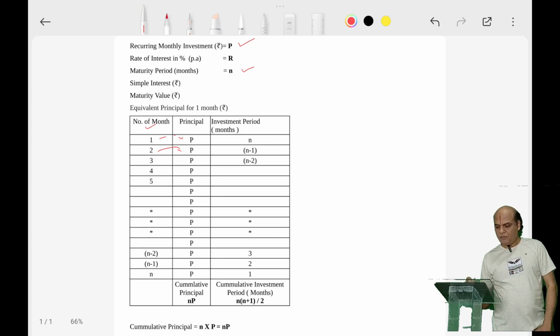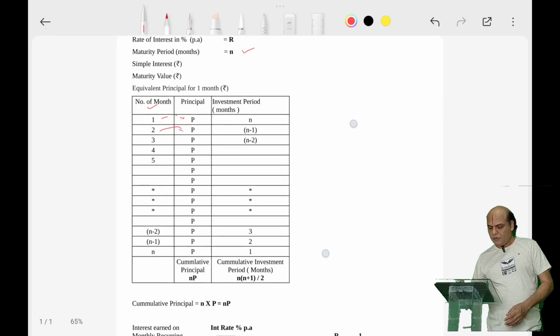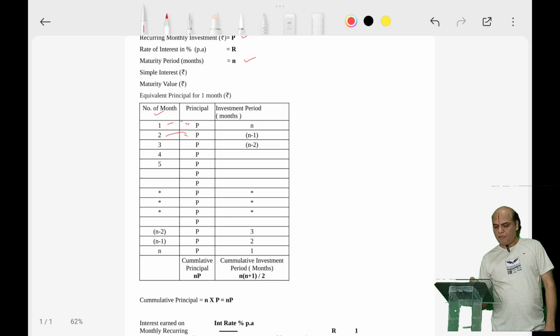Now if you look at the table, the first column is the number of months: first month, second month, third month, likewise till N months he intends to invest. The second column is the principal. Each month he is investing P, till N months he will invest P. Then third is the investment period.